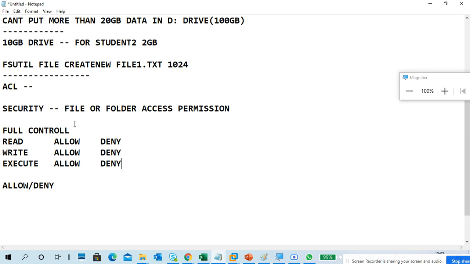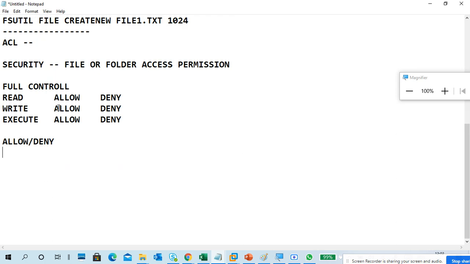There are headings like allow, where you check mark if you want to allow another user to read your file, or another user to write your file. So a few things you have to understand in security: read, write, execute, allow and deny.